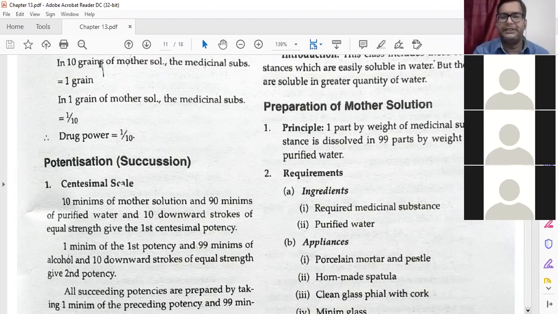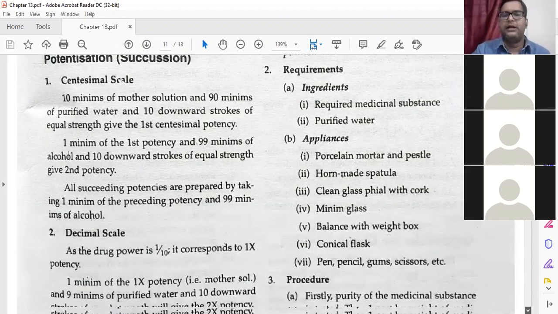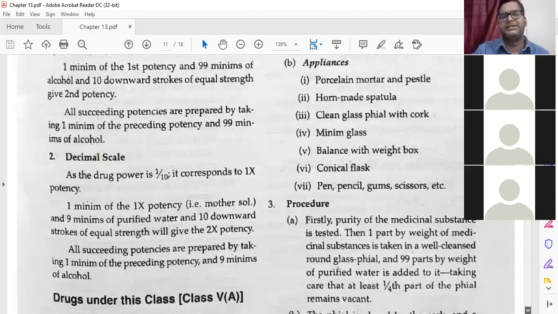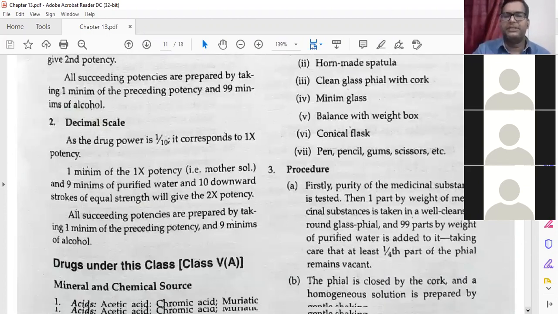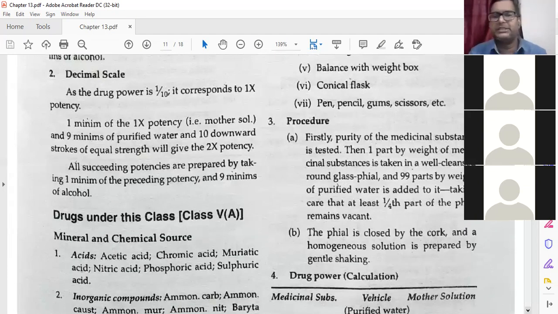Requirements, ingredients: the required medicinal substance and purified water. Then appliances: porcelain mortar and pestle, horn made spatula, clean glass vial and cork, minim glass, balance with weight box, conical flask. All the things are the same. Pen, paper, gum, scissors. Then the procedure: first, the purity of the medicinal substance is tested. Whatever chemical you are using, you need to test its purity.